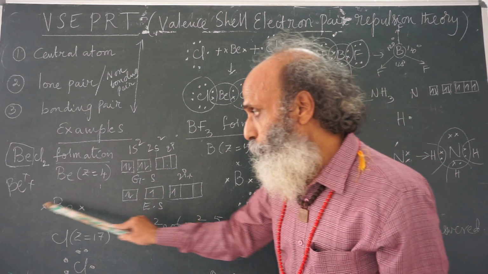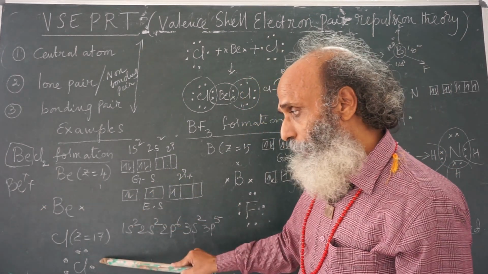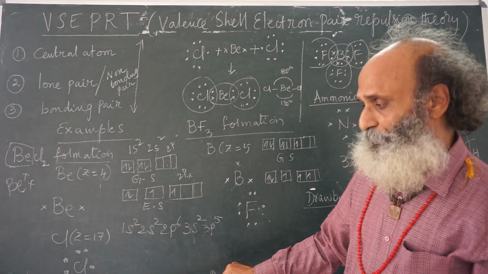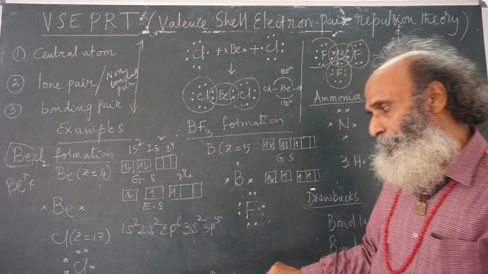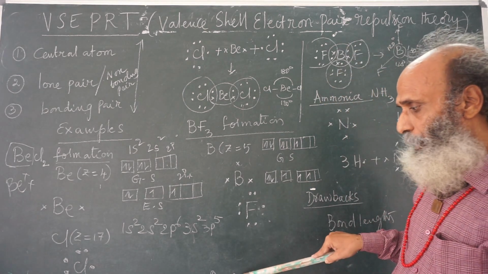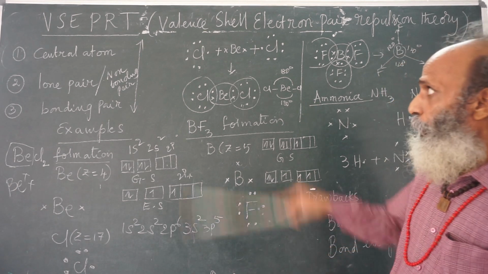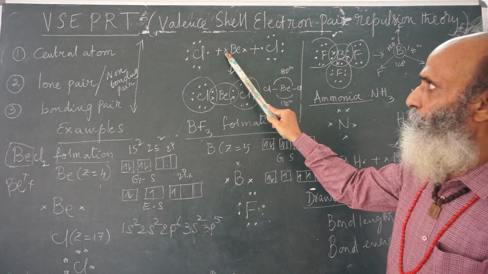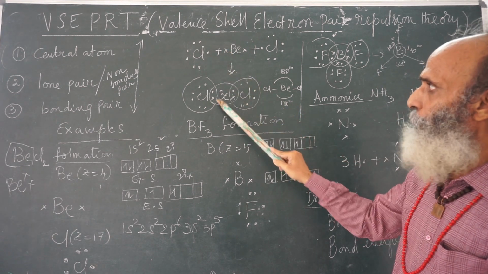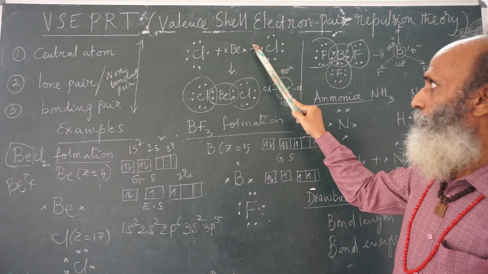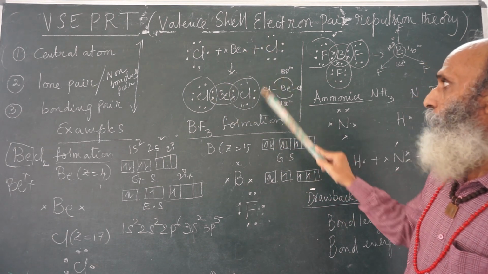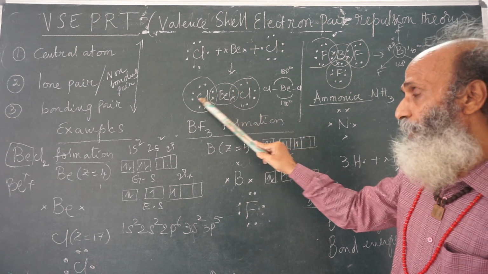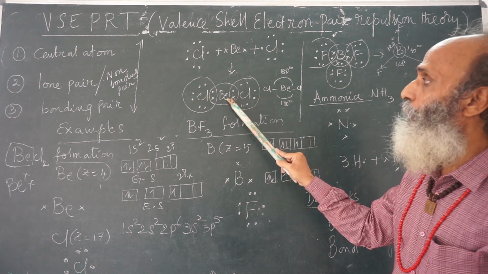Beryllium has 2 unpaired electrons. Chlorine has only 1 unpaired electron. Therefore, we need 2 chlorine atoms. 2 chlorine atoms and beryllium combine and form beryllium chloride. Now see, a chlorine atom with 1 electron and this is 1 electron. These 2 lone electrons will form a pair. This is a bonding pair. This is a lone electron, this is a lone electron forming a pair. This is another pair.